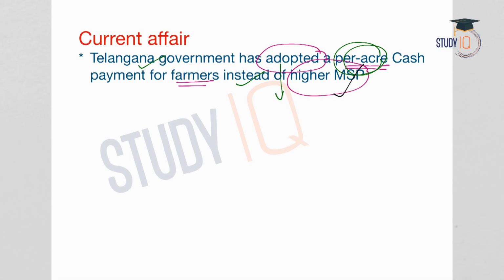What are the advantages? What are the disadvantages? What is the impact on farmers? What is the impact on the rural economy? And we have also seen what the impact is on the general economy or the macro economy, how it impacts inflation, how it creates demand pull inflation. All these factors we have discussed in a different lecture.